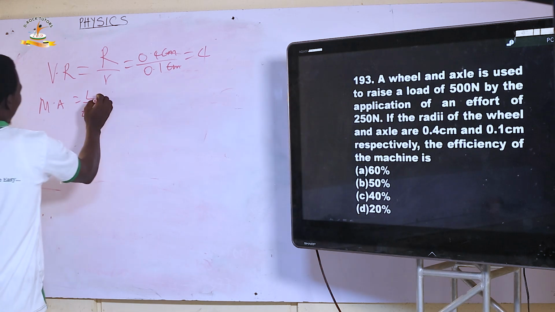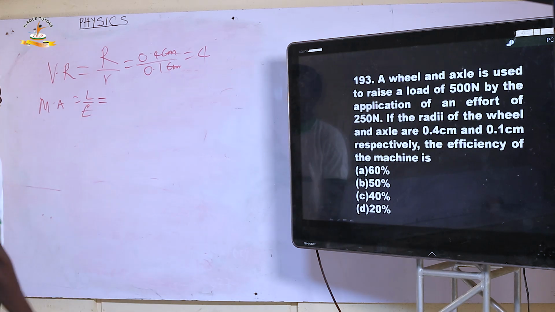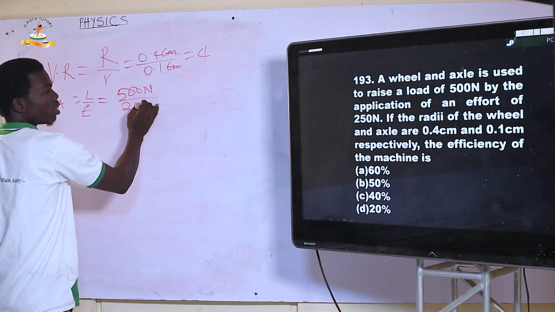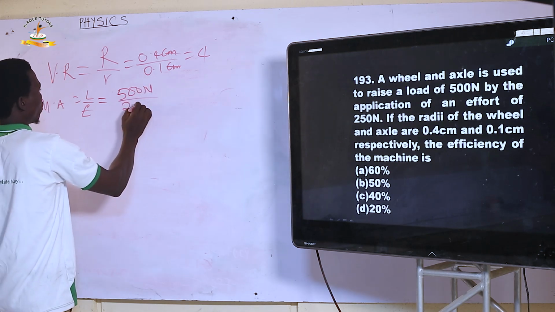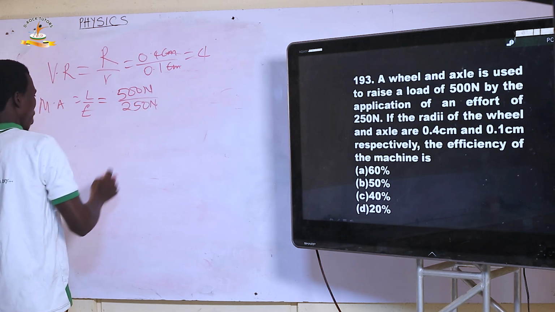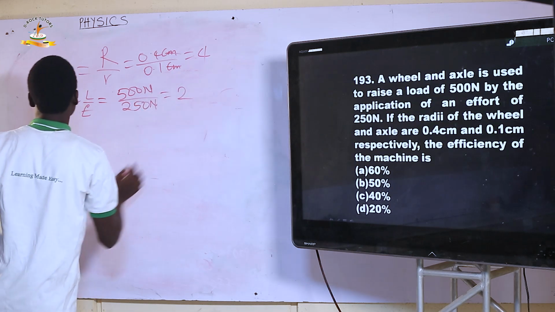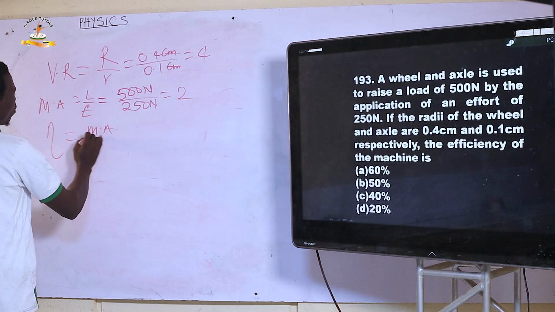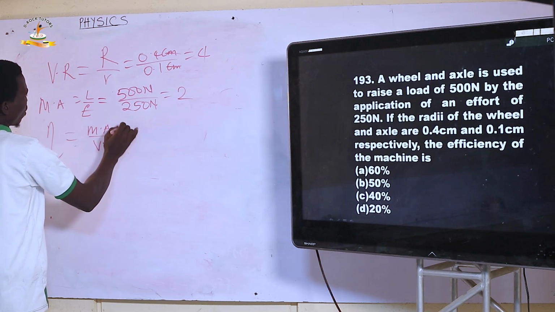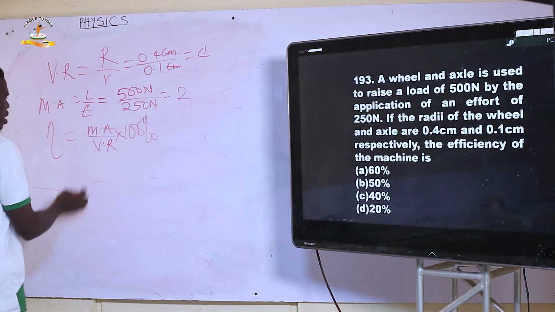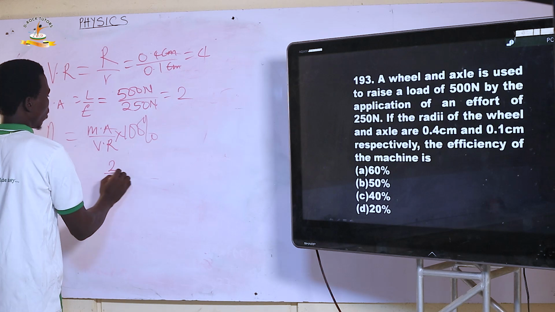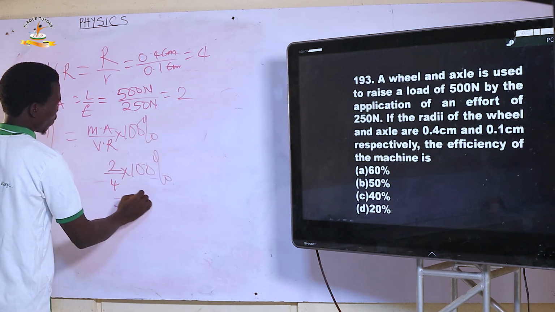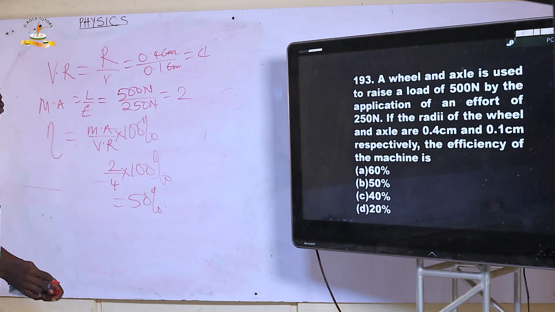Then mechanical advantage is going to be load over effort, which were given as 500 Newton for load all over 250 Newton for effort, and here it is going to be 2. So don't forget that your efficiency is mechanical advantage over velocity ratio times 100%. And here we have our mechanical advantage 2 all over 4 times 100%, and this is simply 50%. So the right option here is B.